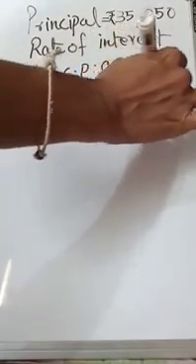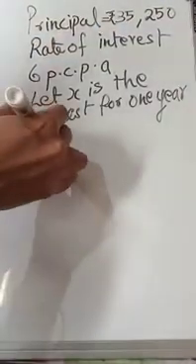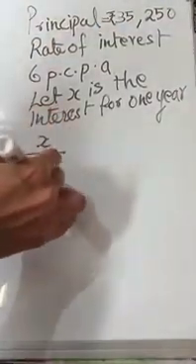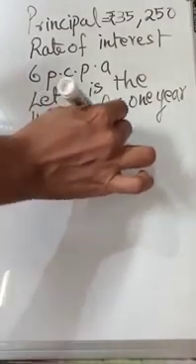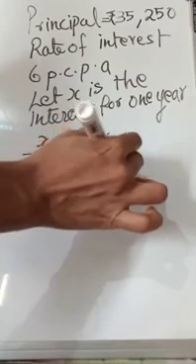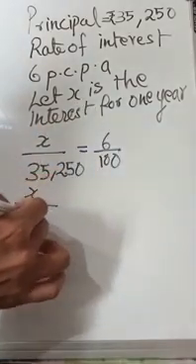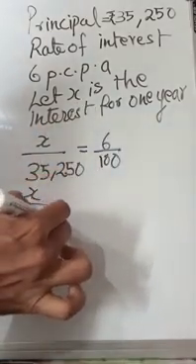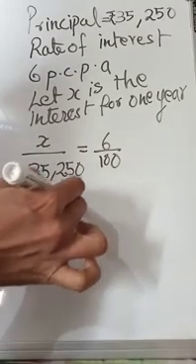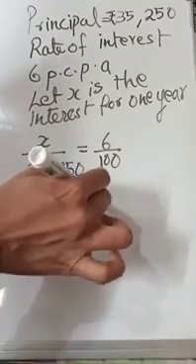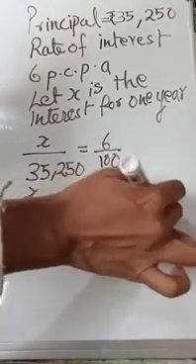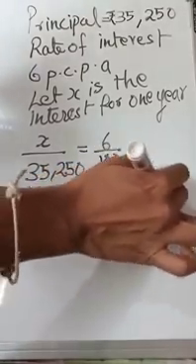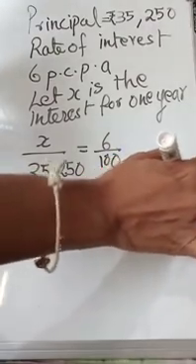For 1 year means simple interest. So X by 35250 is equal to 6 by 100. So X by 35250 into 35250 is equal to 6 by 100 into 35250.